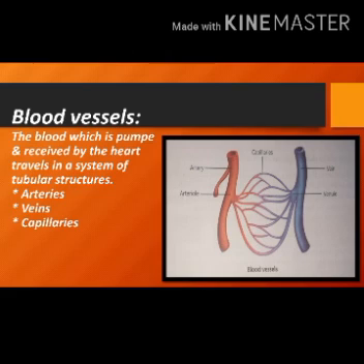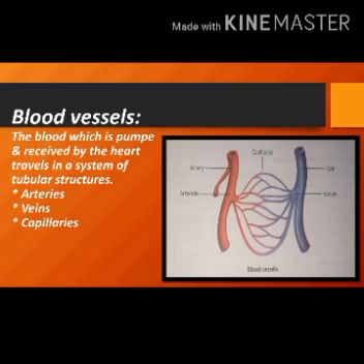The blood which is pumped and received by the heart travels or is transported in a system of tubular structures, in tube-like structures. These structures are called blood vessels. Vessels means a tube in which body fluids circulate or are transported. Their function is to transport the blood to all parts of the body.